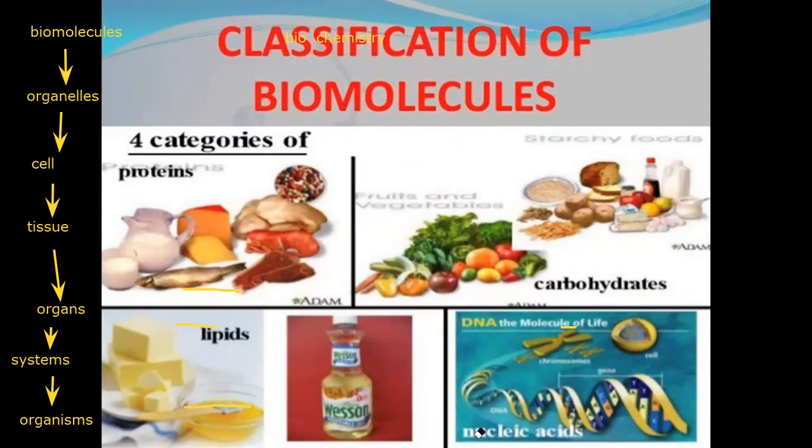And finally, DNA or nucleic acid, we can eat it. It's found in the nucleus, but it's mainly responsible for heredity and reproduction. Okay, so DNA or nucleic acid is the last classification of biomolecules. So lesson one is talking about biomolecules.